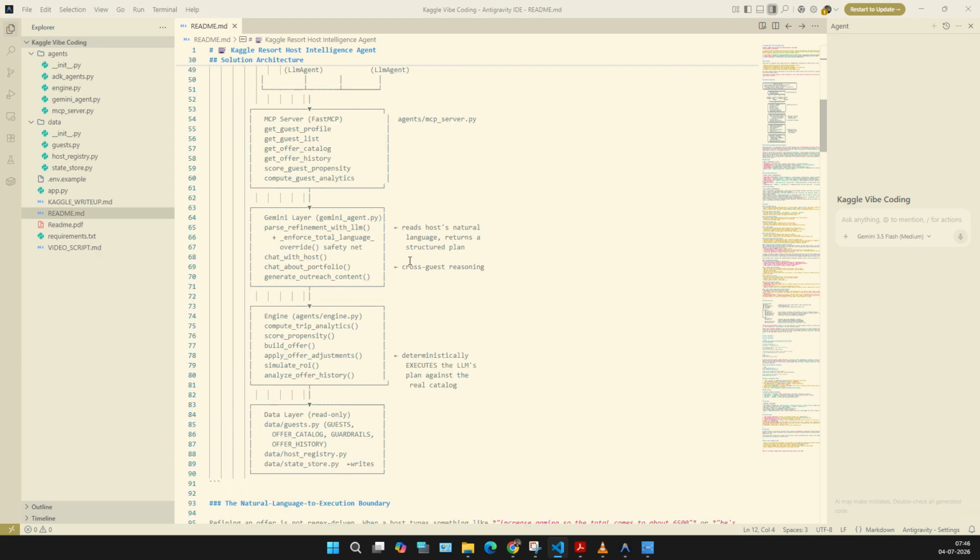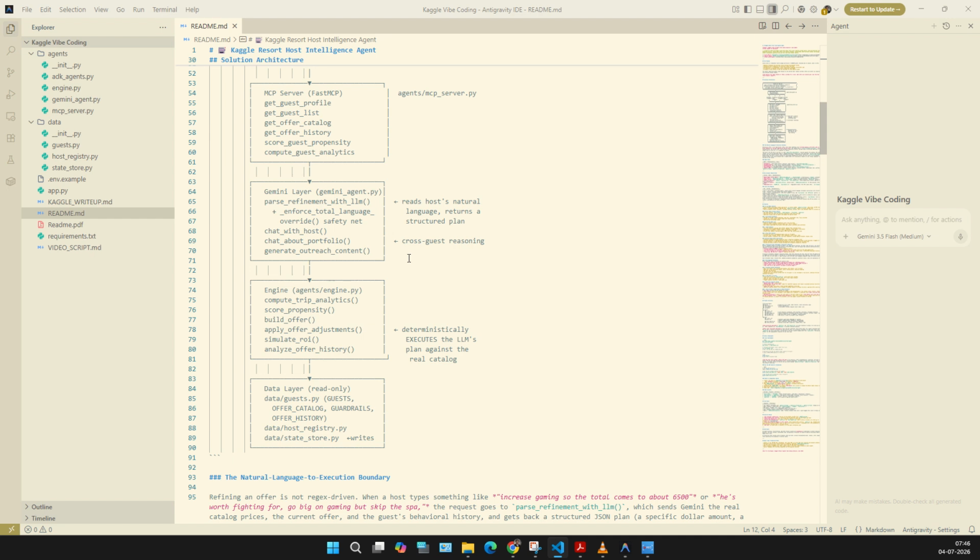On top of that sits a Gemini layer, and that does something most rule-based systems can't. It actually understands natural language. When a host types a request to change an offer, Gemini reads it against the offer catalog and the guest history and returns a structured plan, and a separate deterministic engine executes that plan against real prices. The model never invents a real figure, it only decides what should change. The whole thing is deployed on Hugging Face, and this is the overall structure of the app. We have agents and data and then app. Let's go through the demo.